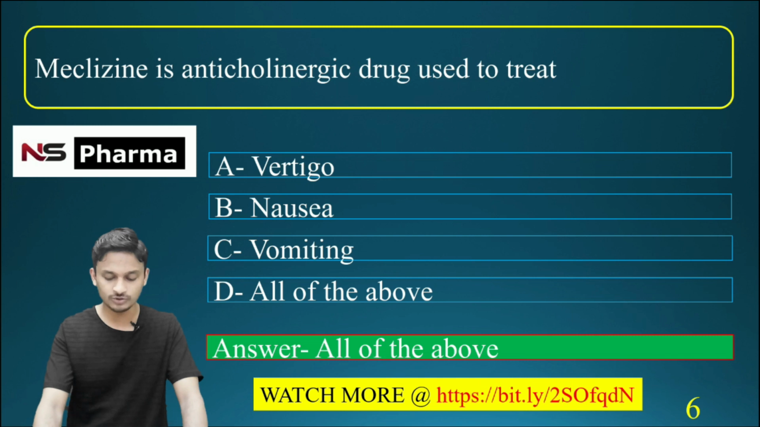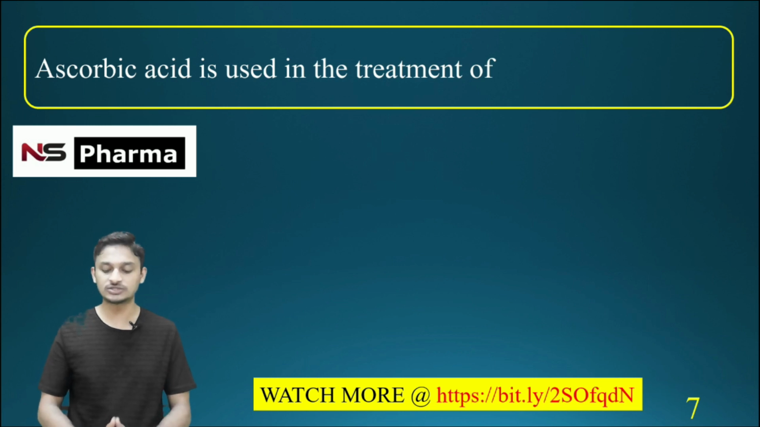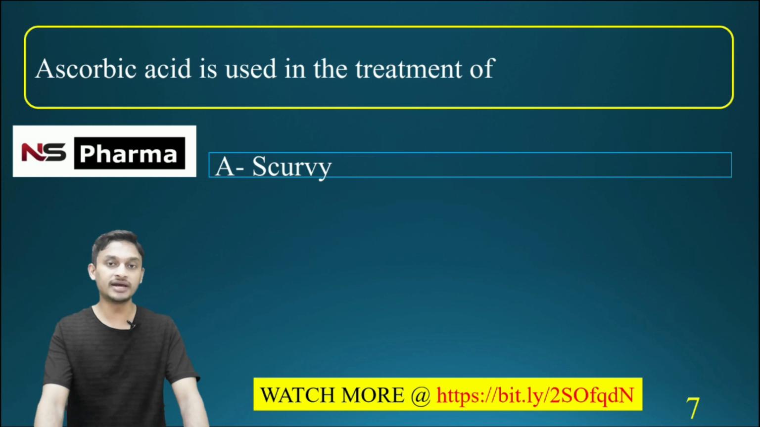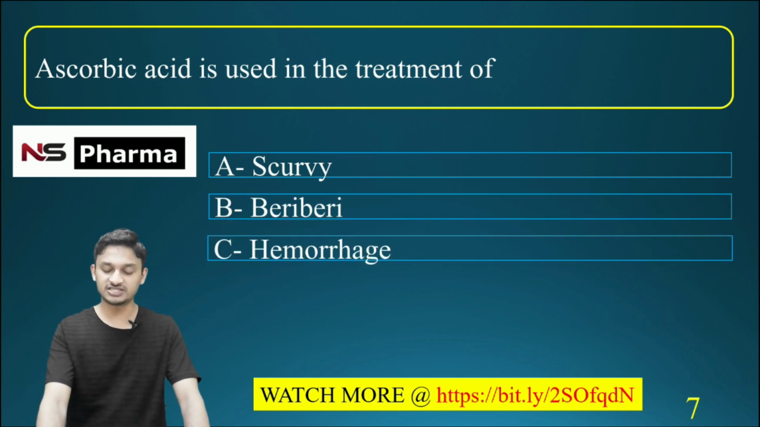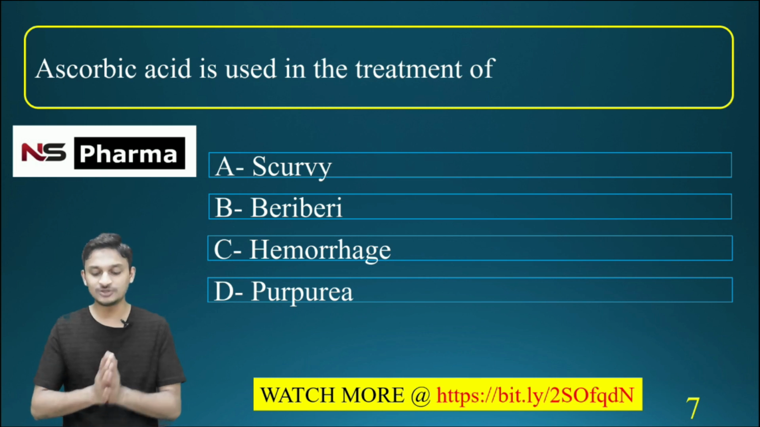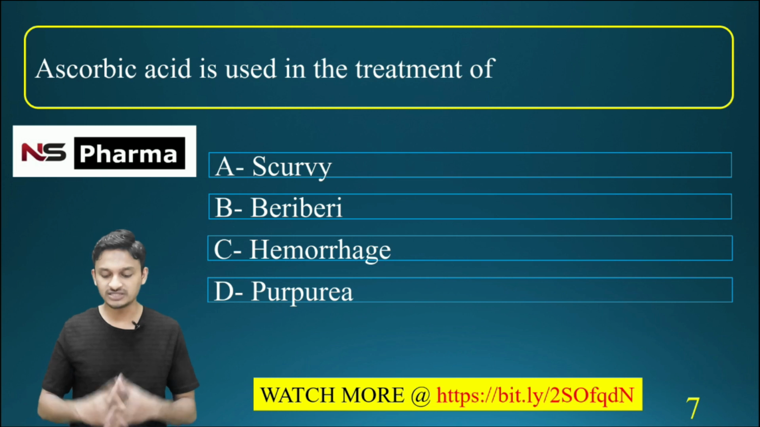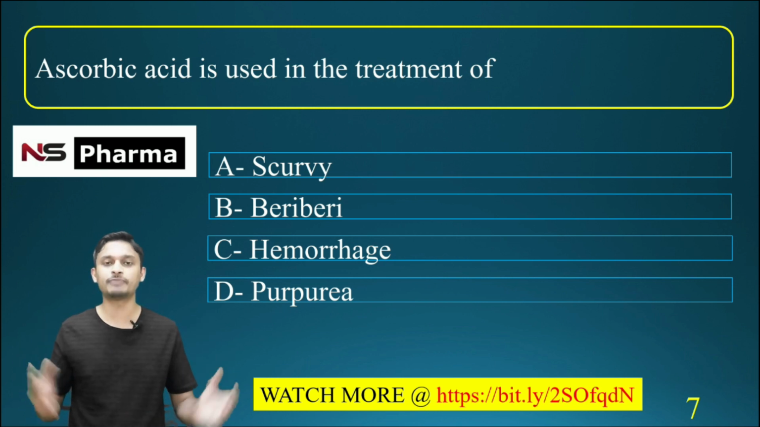Now we are moving to the 7th question. Ascorbic acid is used in the treatment of. Options are A, scurvy; B, beriberi; C, hemorrhage; D, purpurea. We have got 4 options: scurvy, beriberi, hemorrhage, purpurea.